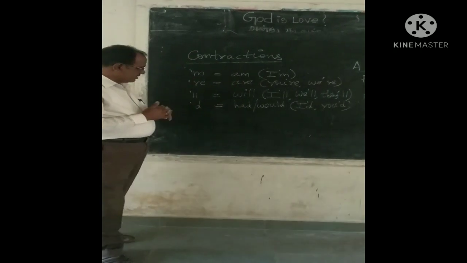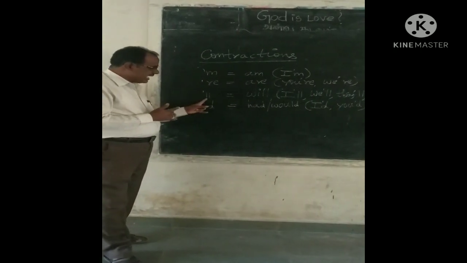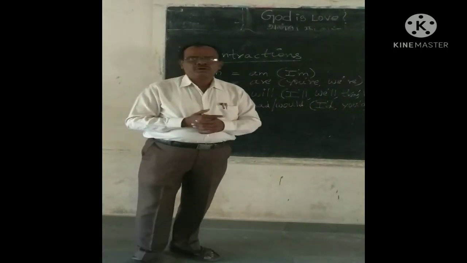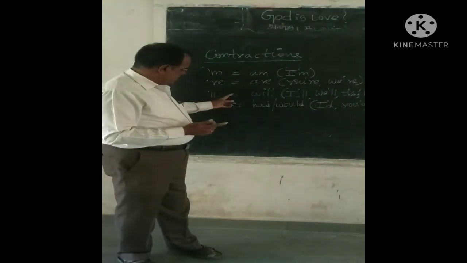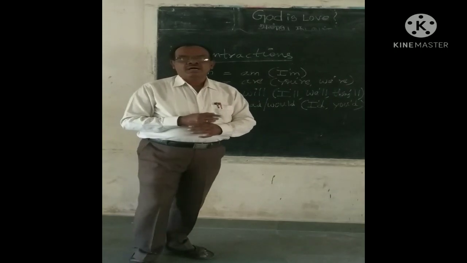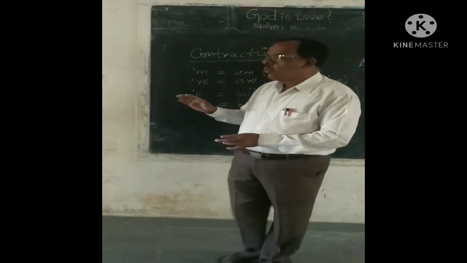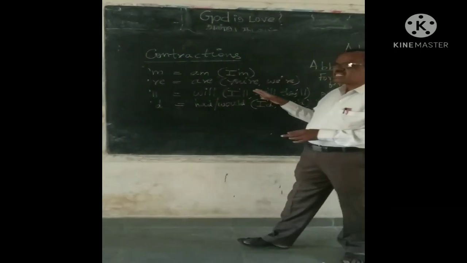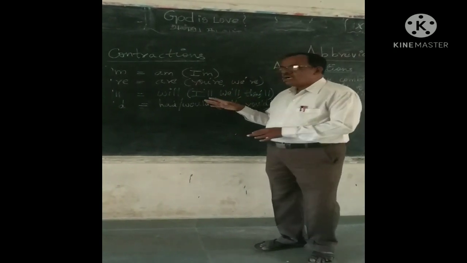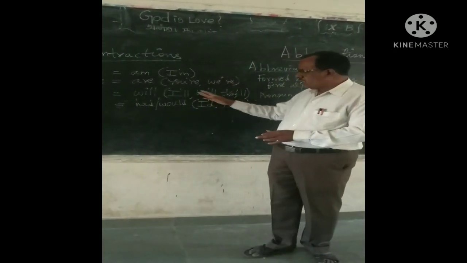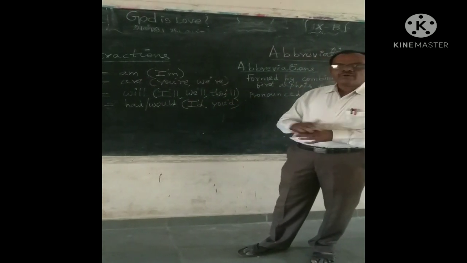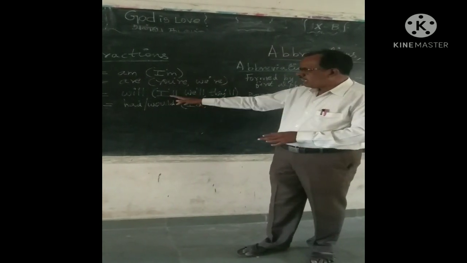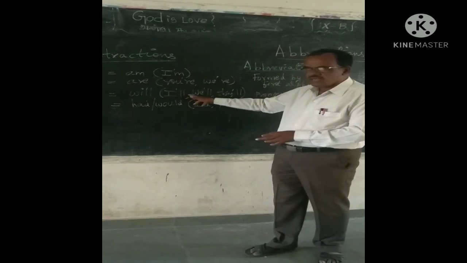Next example, apostrophe followed by LL. What is this LL? It is nothing but will. 'll refers to will, and this is used with pronouns like I, we, they. How is this used? I followed by apostrophe LL.